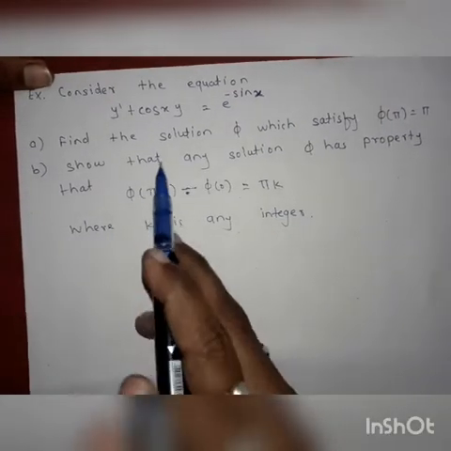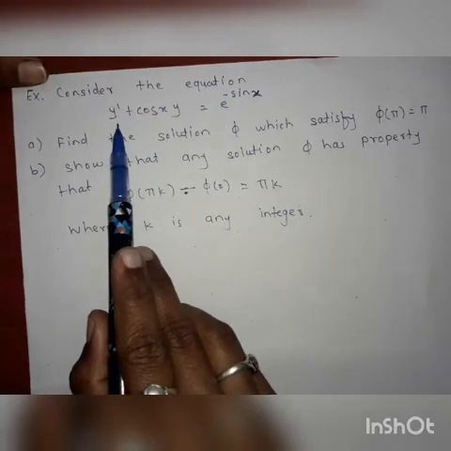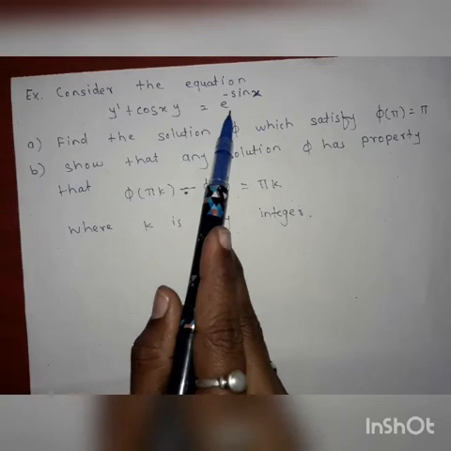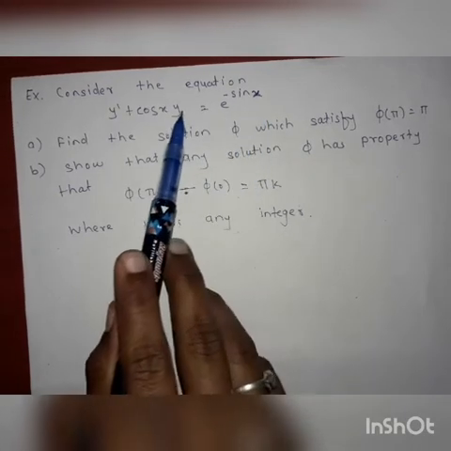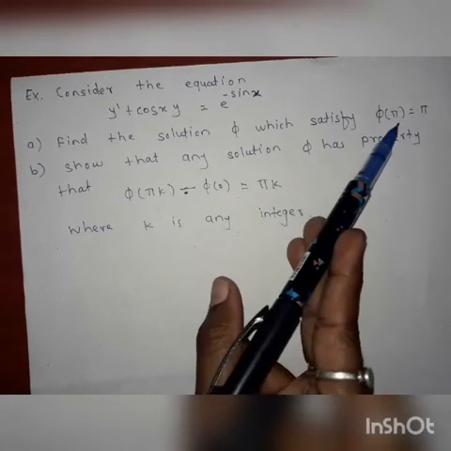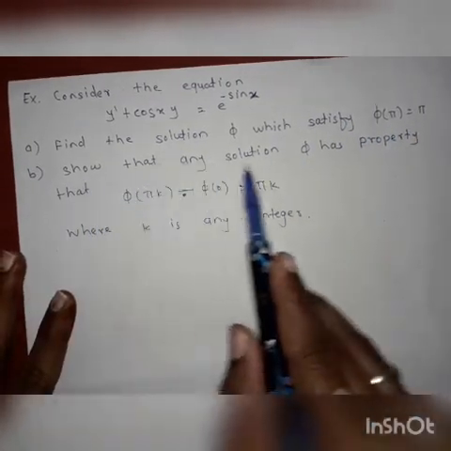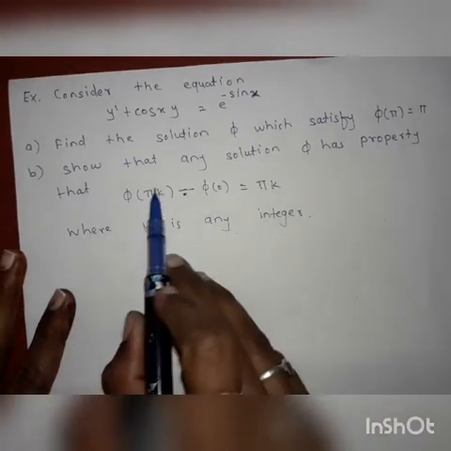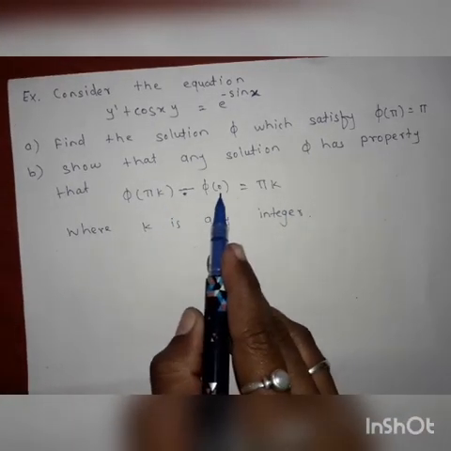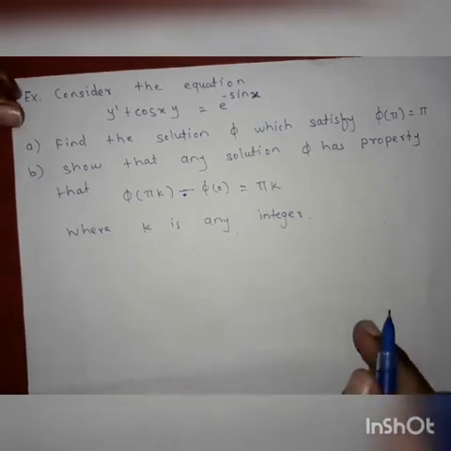So the example is, consider the given equation y' + cos x y = e^(-sin x), and the first condition is find the solution phi that satisfies phi of pi is equal to pi. And next, show that any solution phi has the property that phi of pi k minus phi of 0 is equal to pi k, where k is any integer.